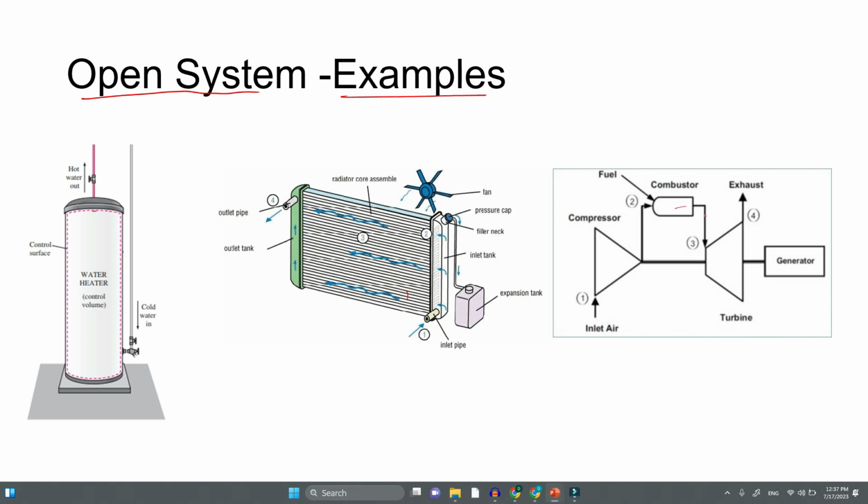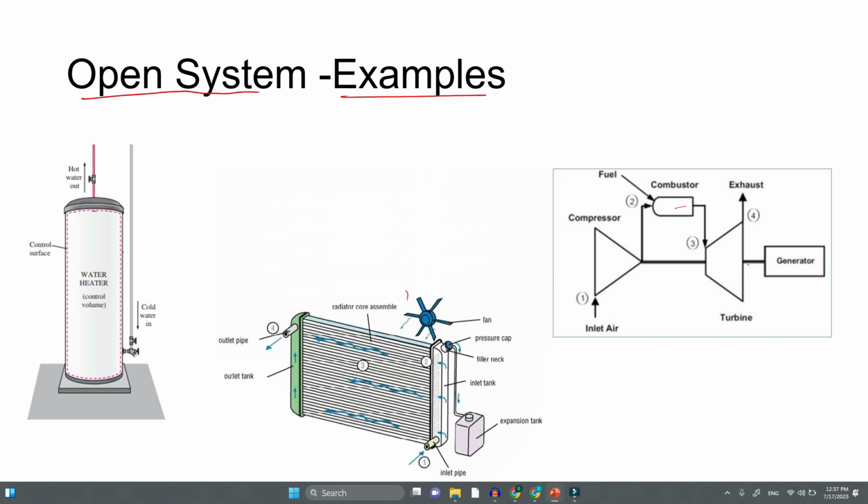This then passes through the turbine, where the high pressure gases make the turbine rotate, and the exhaust moves outside, and current is produced in a generator. So this is also an example of an open system, because inlet air is coming in and there is exhaust air. You can take all of this as a control volume. There is energy exchange and also mass exchange. So these are all examples of an open system.